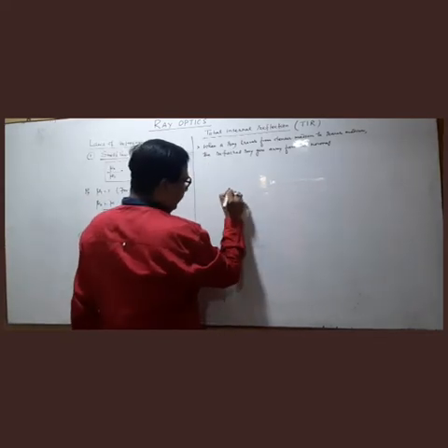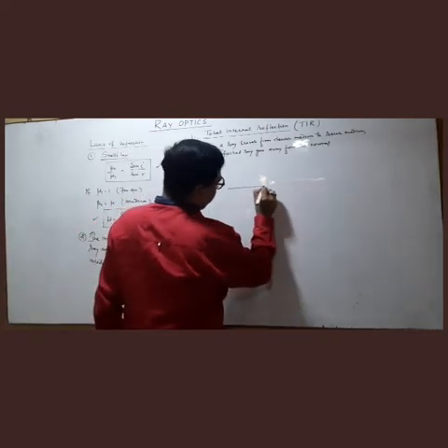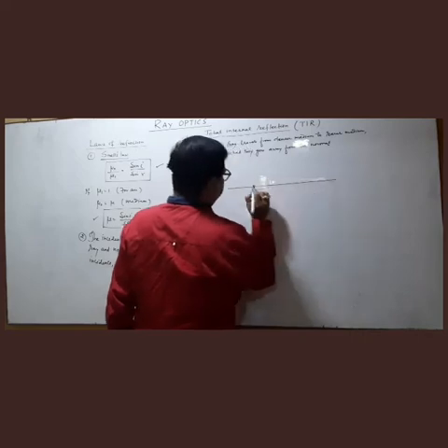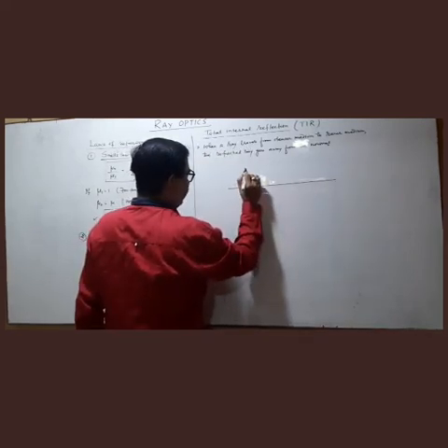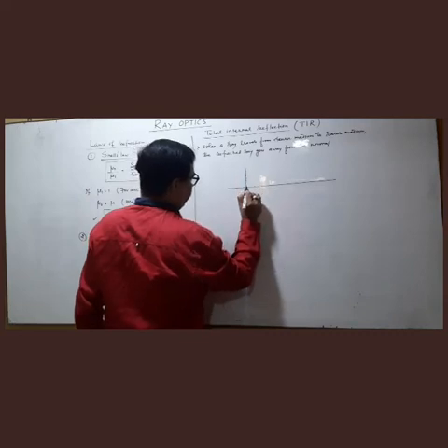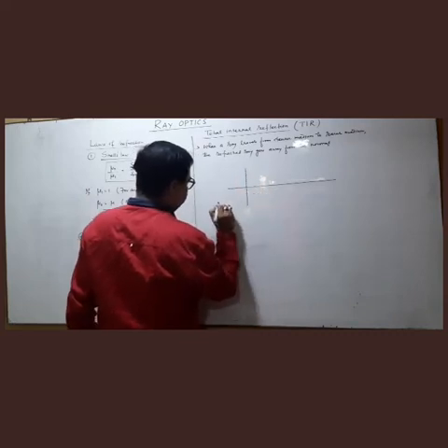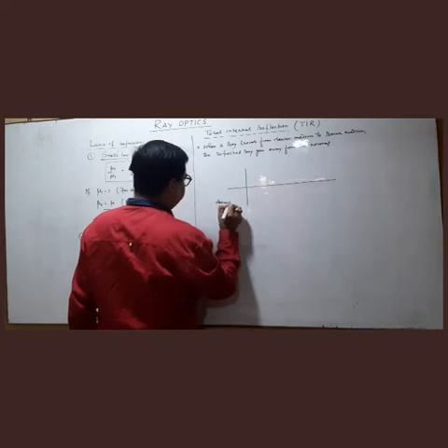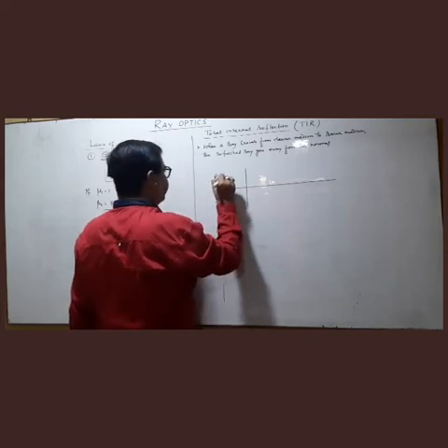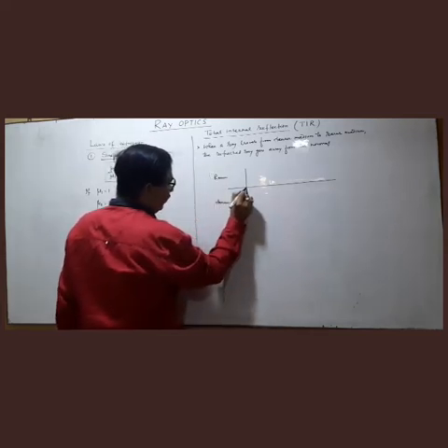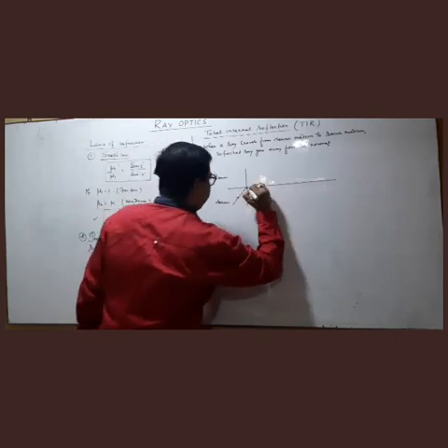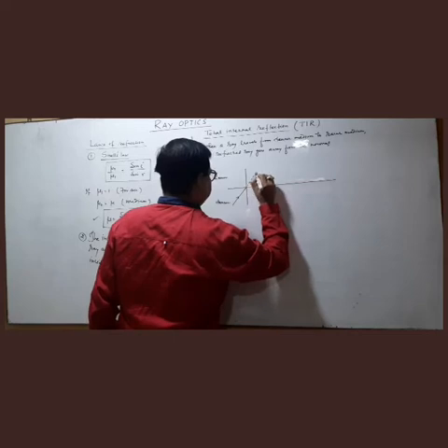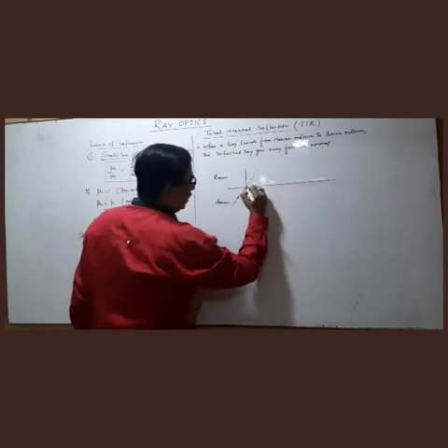So if we take this as denser medium and this as rarer medium, and we take a ray moving from denser to rarer, then the ray goes away from the normal.